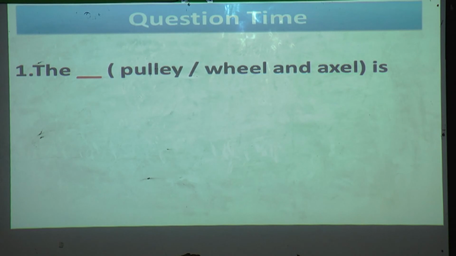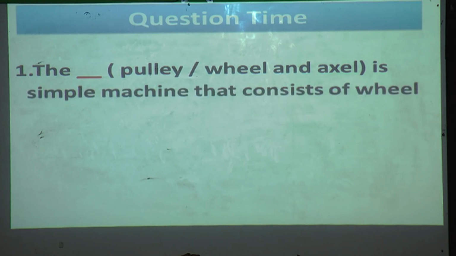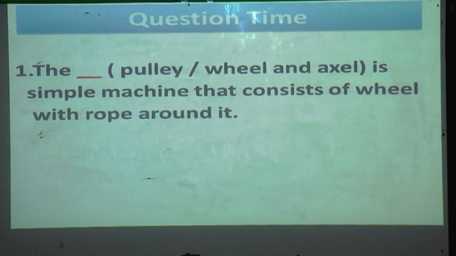The dash is a simple machine that consists of a wheel with a rope around it. Yes, the dash in the bracket, pulley or wheel and axle, is a simple machine that consists of a wheel with a rope around it. What will be the answer? Which simple machine is having a wheel with a rope around it? Yes, the pulley is a simple machine that consists of a wheel with a rope around it.